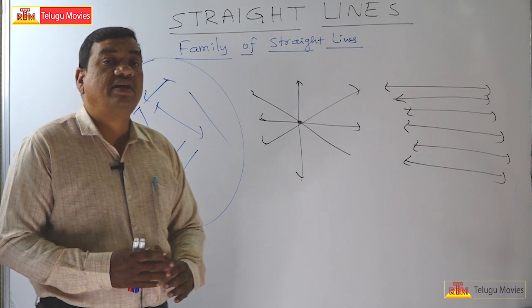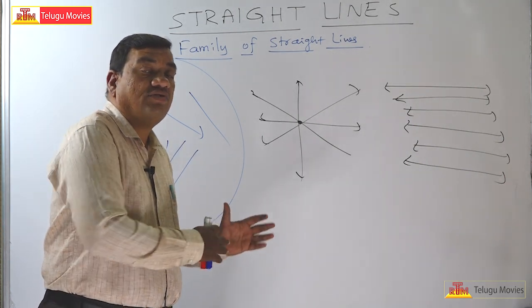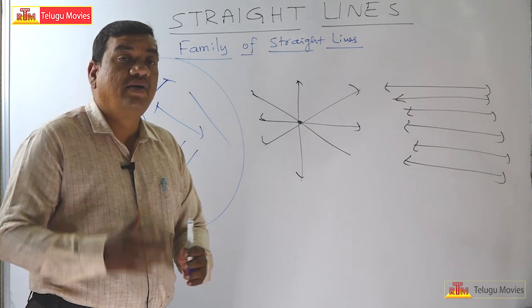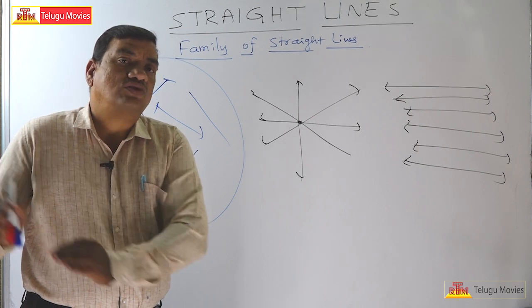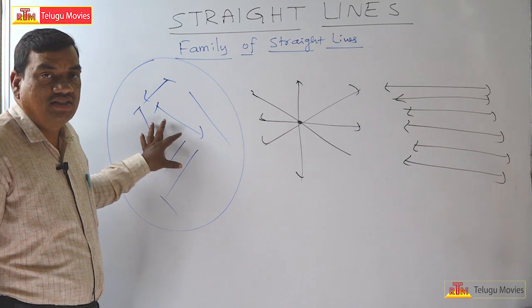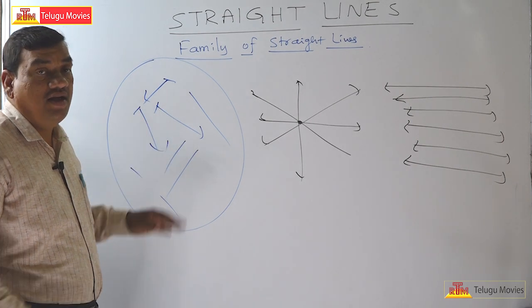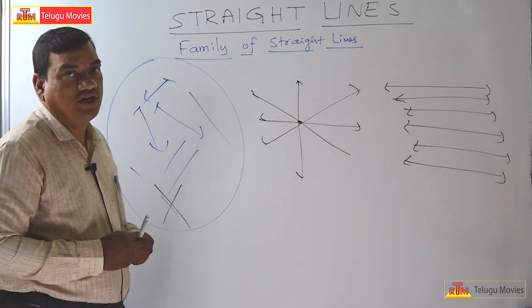No. In a family, mother, father, son, daughters, grandfather, grandmother, they all satisfy certain rules. Then only we call it a family. So this type of lines is not called a family of straight lines.